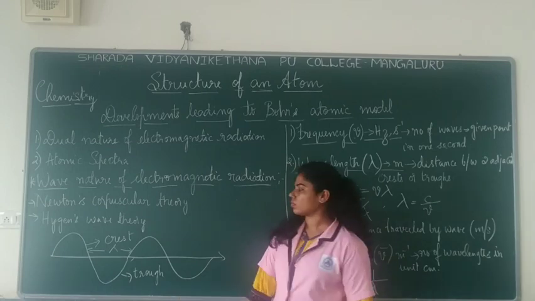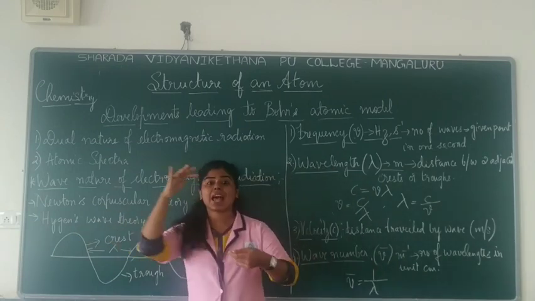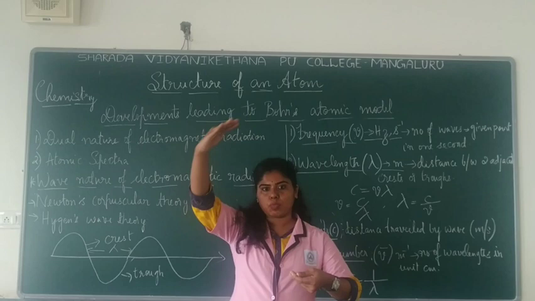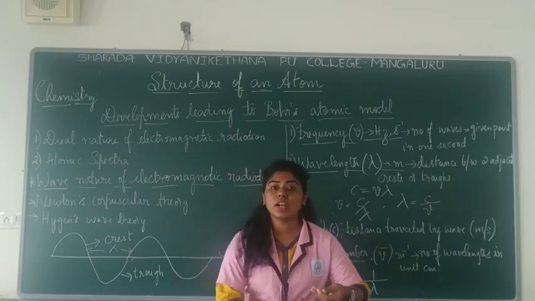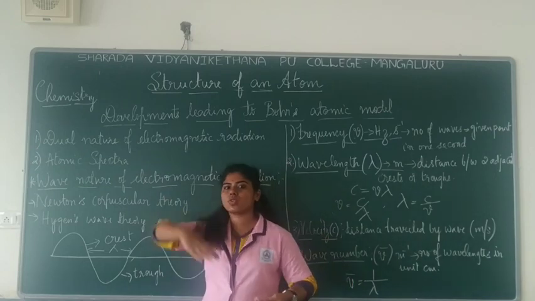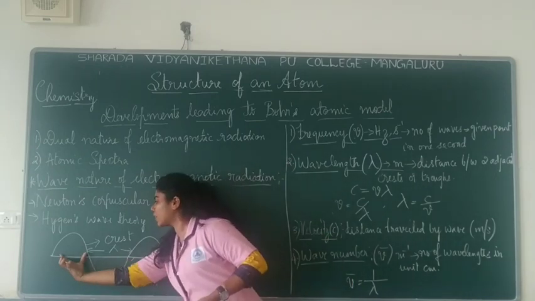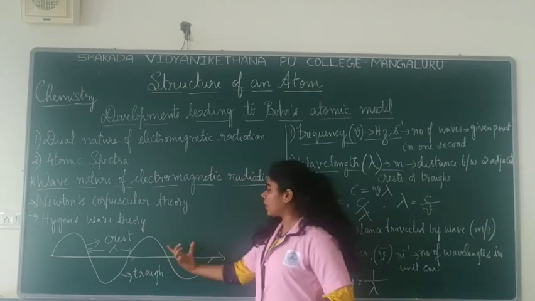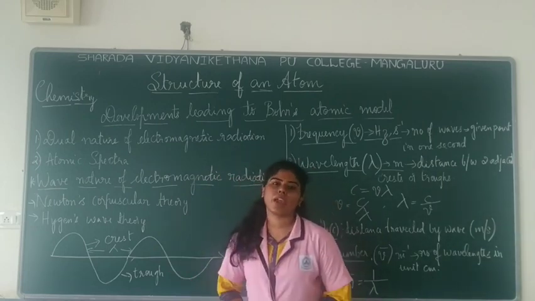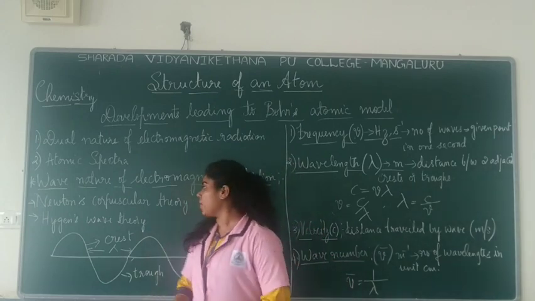T-R-O-U-G-H, trough. So, a wave is actually made up of an upward displacement which is called a crest, and a downward displacement which is called a trough. Okay, is this clear? So, this is one wave. One crest and one trough makes up one wave. Similarly, one crest, one trough makes a wave. Very clear?